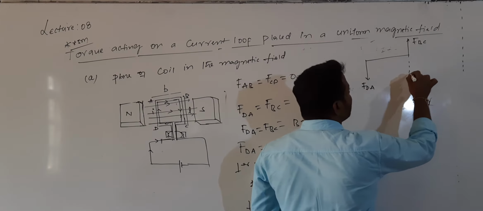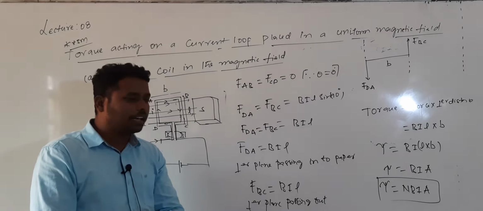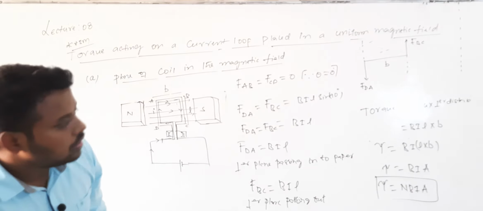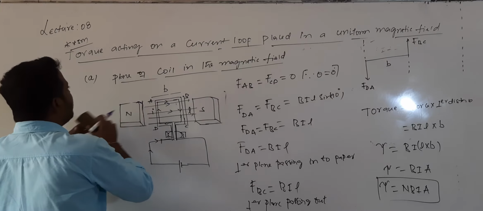This is the expression for torque acting on a current loop placed in a uniform magnetic field when the plane of the coil is in the magnetic field. So the conclusion is, whenever a current carrying loop is placed in an external uniform magnetic field, the loop will experience a torque. So what happened to that loop? It will rotate. That rotational effect is called torque. Clear? So next, now